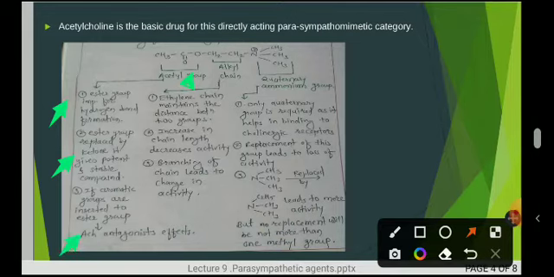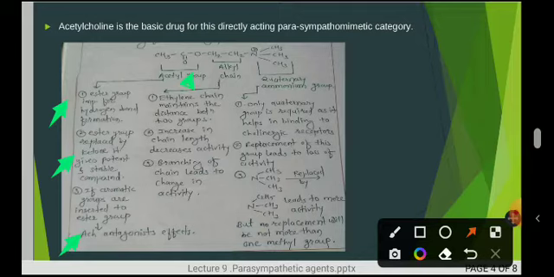Third, if aromatic groups are placed towards the ester group, the antagonistic effects of acetylcholine are increased. Third point, if the aromatic groups are inserted towards the ester group, it leads to the maximum antagonistic effects of acetylcholine.